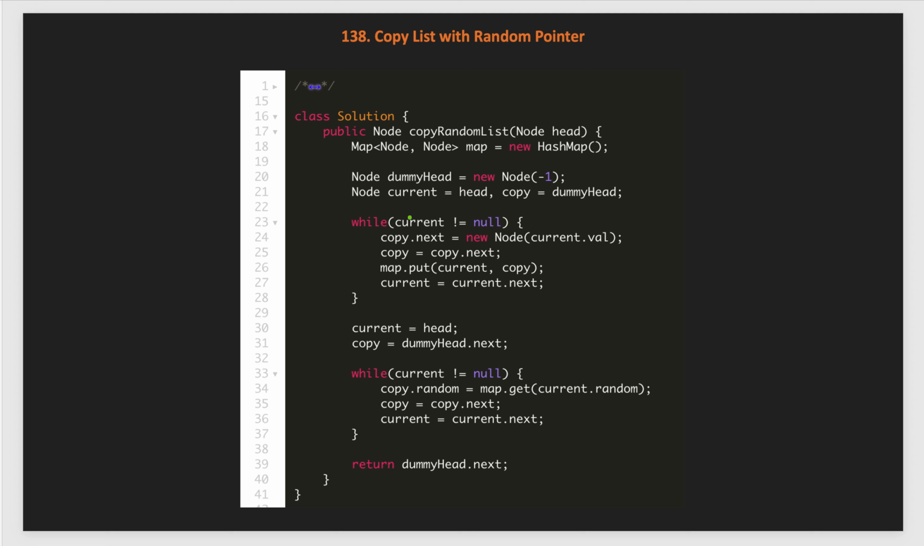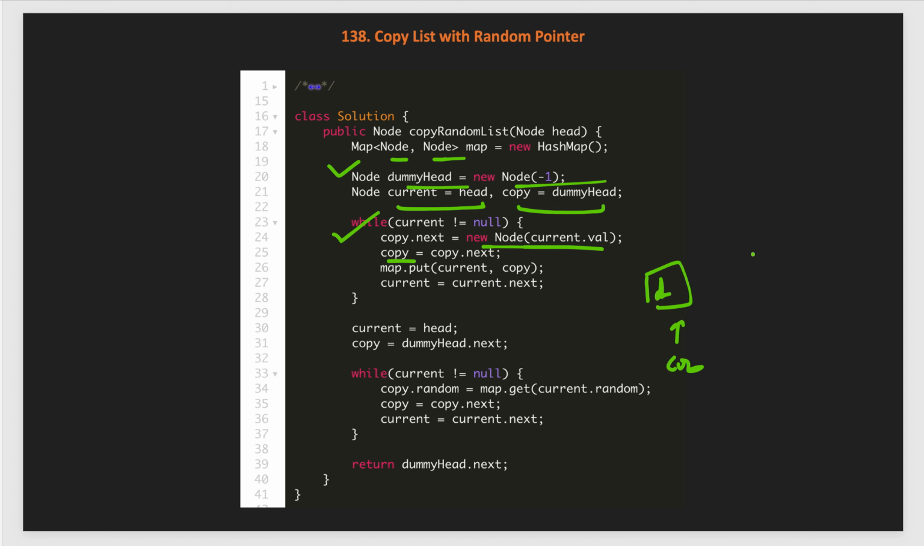So here is the code for this solution. First we created a map from old list node to copied list node, and then we started a dummy head, from any value you can create. Then we started a current from the head of the list and the copy from the dummy head. So first we iterate this list until current is not null, and then copy.next equals a new node from the current dot value. Then we update copy to copy.next, because initially this list will have the dummy node only, and copy is pointing to this guy.